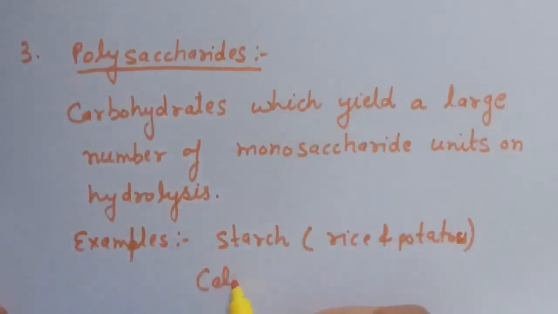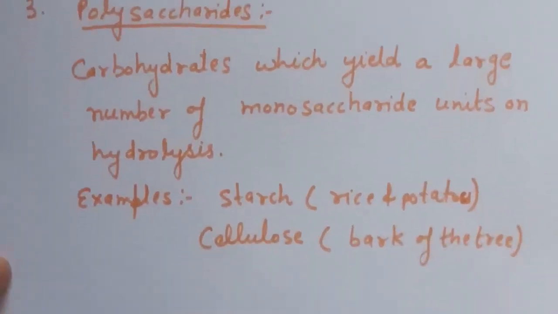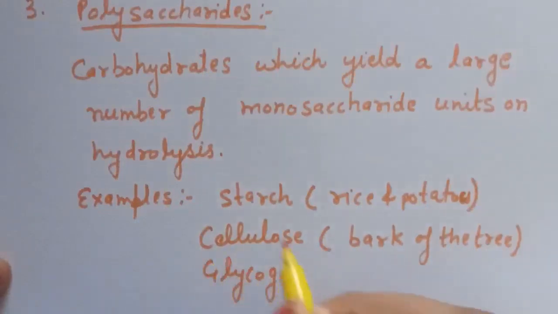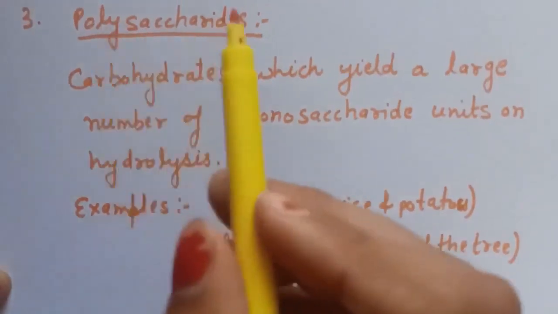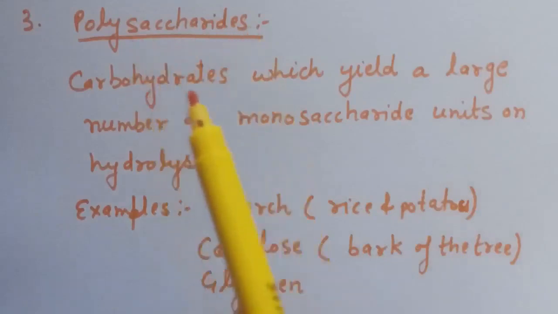Cellulose, which is obtained from bark of the tree. And glycogen. So these are some examples of polysaccharides. When we do the hydrolysis of these, we will get a large number of monosaccharide units. So polysaccharides are those carbohydrates which yield a large number of monosaccharide units on hydrolysis.